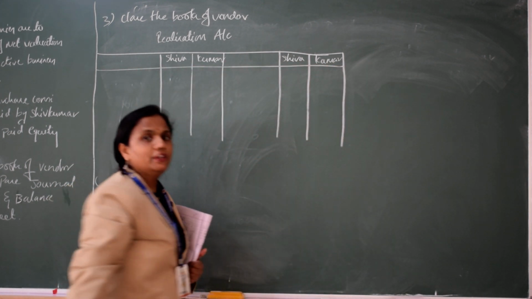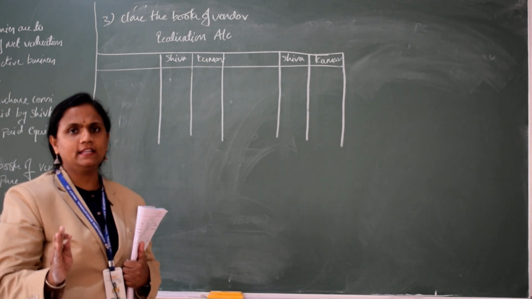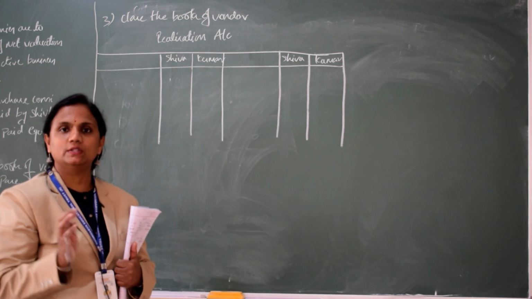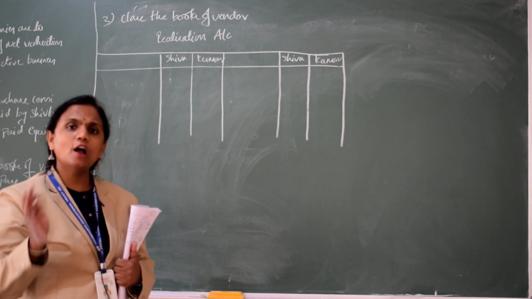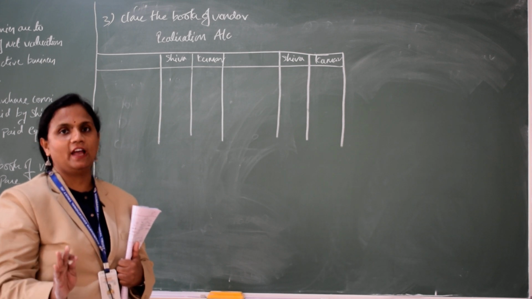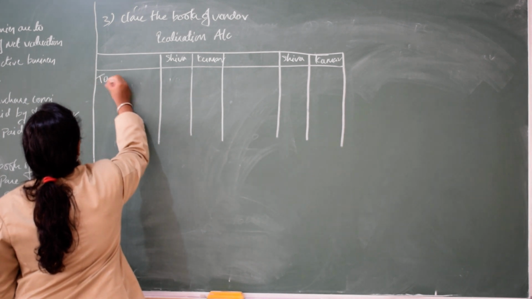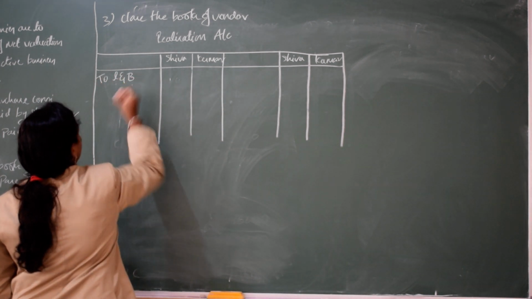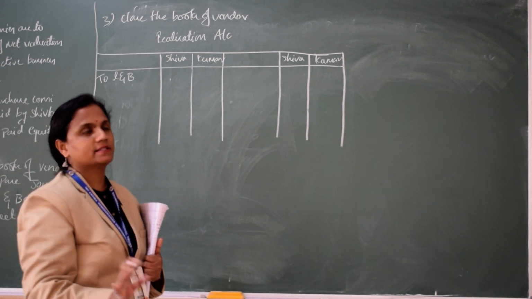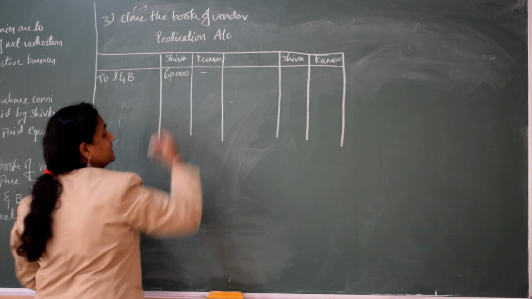When you prepare the realization account, you should consider all the assets except miscellaneous asset, but in this problem there is no miscellaneous asset. All the assets at book value and all the third party liabilities at book value. So first we will consider assets. To land and building. How much for Shiva? See only the balance sheet, don't check the adjustments. 60,000. Kumar, it is nil.